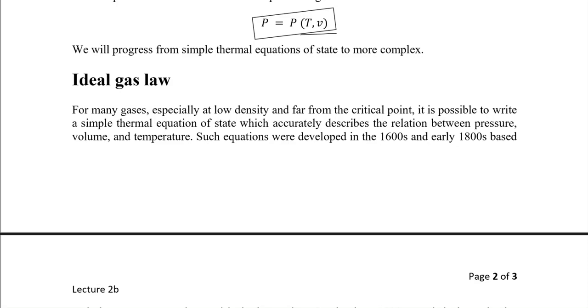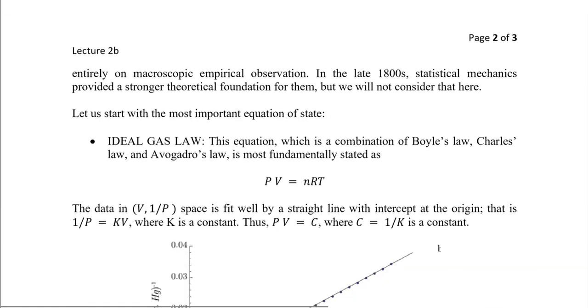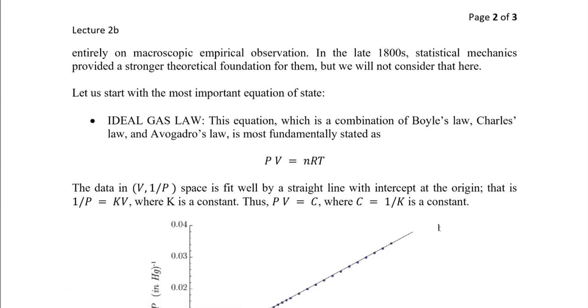It is definitely possible to write a simple thermal equation of state, which accurately describes the relationship between pressure, volume, and temperature. These equations were developed between 1600 and 1800, and later modified with the Avogadro number, Avogadro's law. So the equation of state is the combination of Boyle's law, Charles's law, and Avogadro's law, and that is PV = nRT.